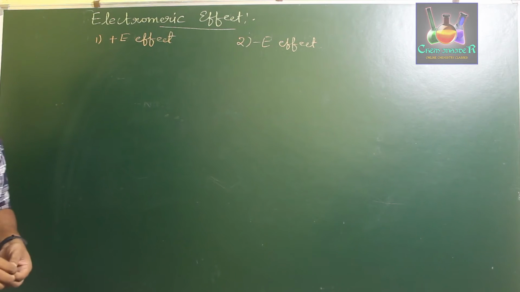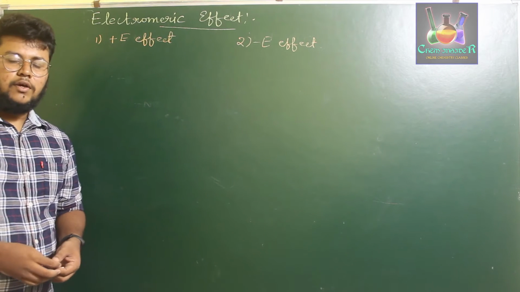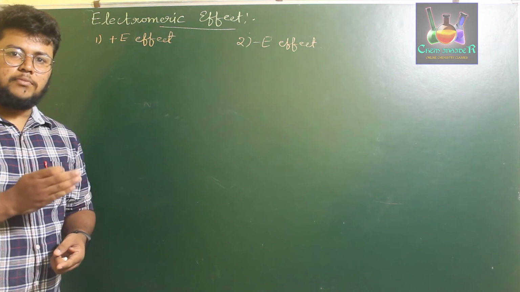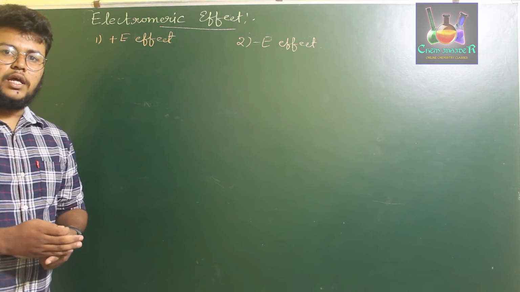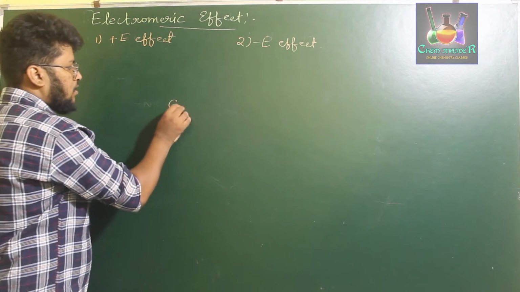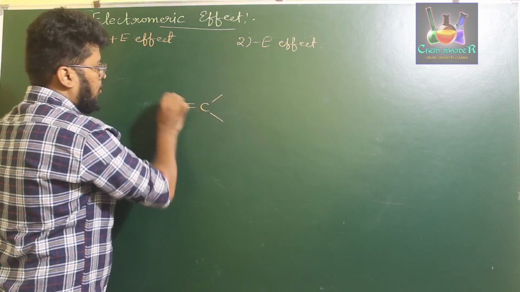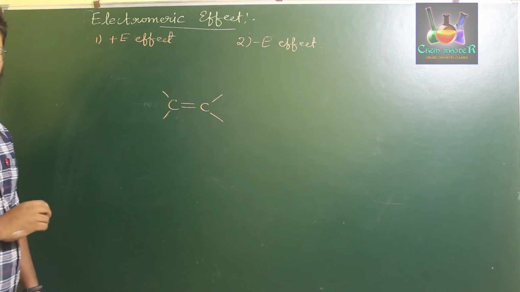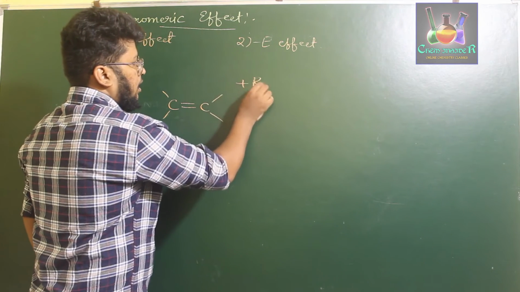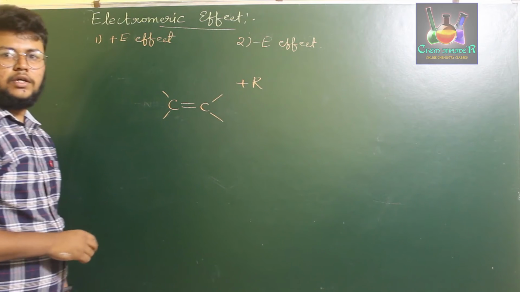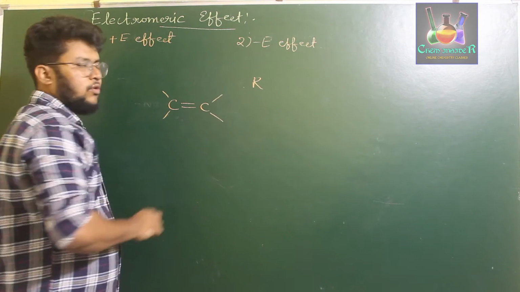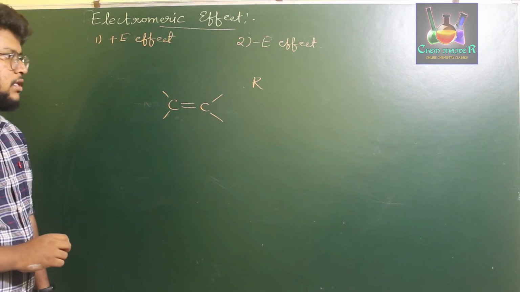So positive E effect is the type of effect where the attacking reagent and the electrons from the carbon-carbon bond breaking go to the same carbon atom. For example, consider a carbon-carbon double bond and an attacking group R entering.